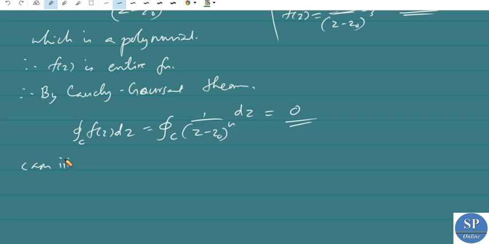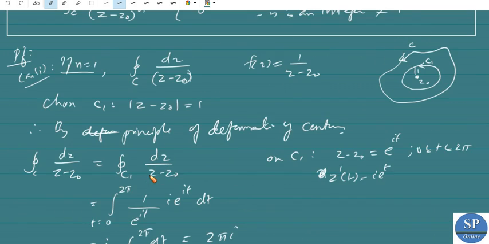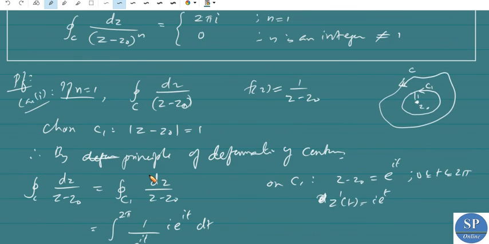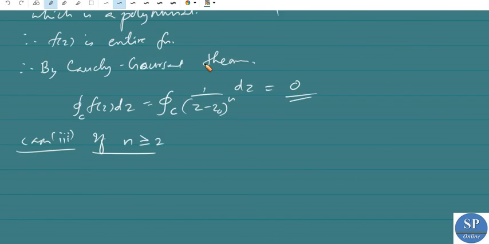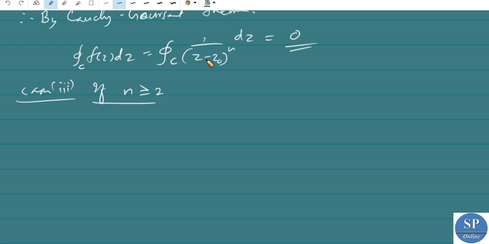Case 3. If n is greater than or equal to 2, we have already handled n equal to 1 and n less than or equal to 0. Now we have to prove that if n is positive and not equal to 1, then this integral is 0. So here also we can use the Cauchy deformation of contour principle. Here our f(z) is 1/(z - z0)^n.